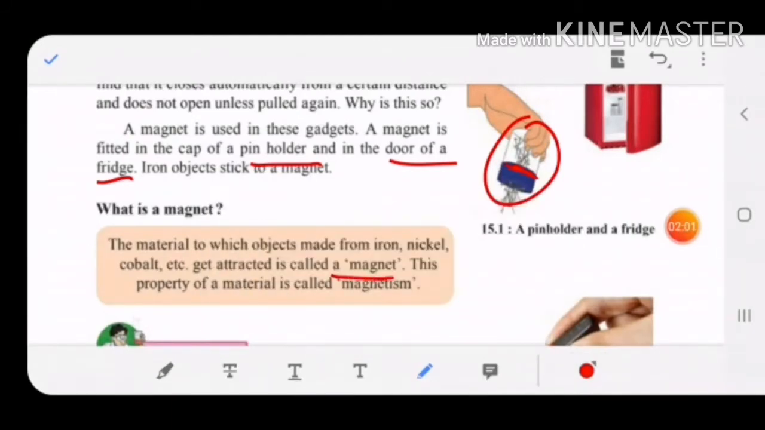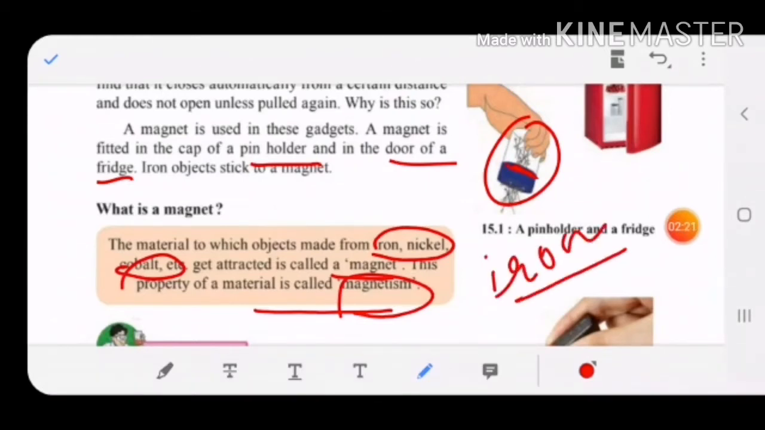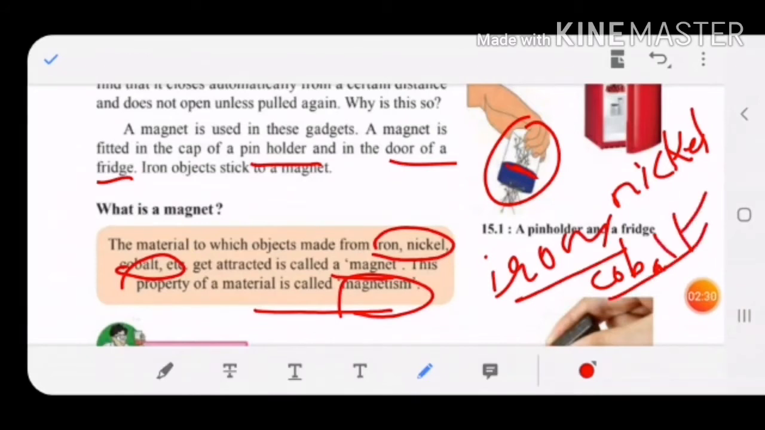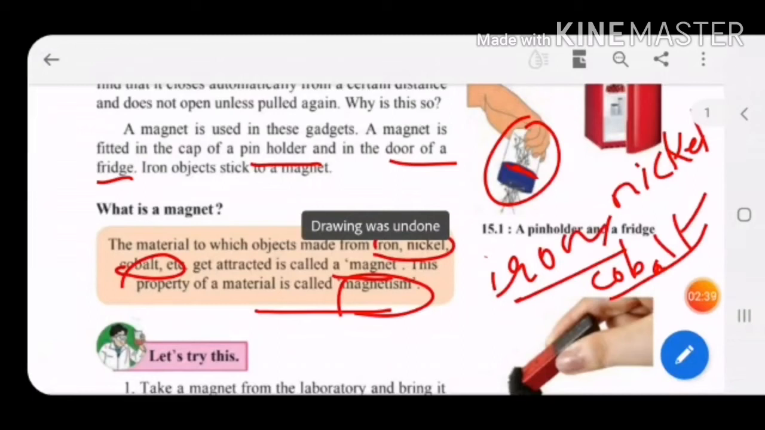Children, a magnet is a material. A magnet is nothing but a material to which these objects are attracted: iron, cobalt and nickel. This property is called magnetism. So remember, three things get attracted towards a magnet: iron, nickel and cobalt. These three materials are always attracted towards a magnet, and that property of attraction is called magnetism.